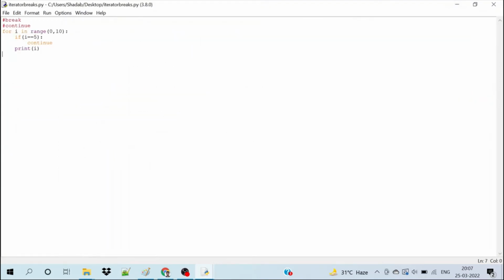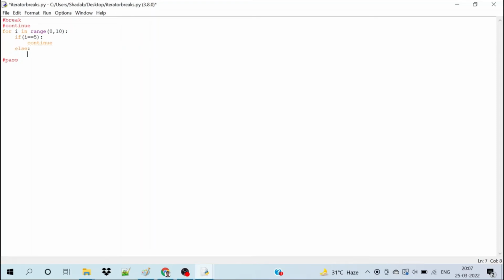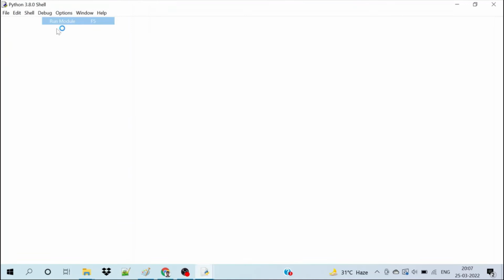Moving on with our last control changer, pass. It is very helpful when we don't want to write something now, but we will write something in the future. Like let's say here, inside this, we can do if I is equal to 5, then just write pass. You don't want to write anything, but in the else you can write the logic. If you run it, then 5 will be skipped and everything else will be printed.